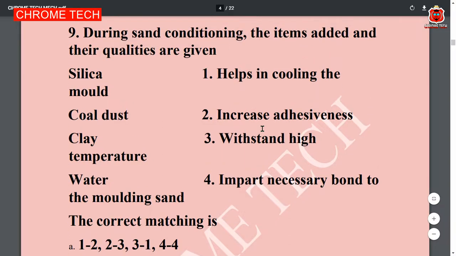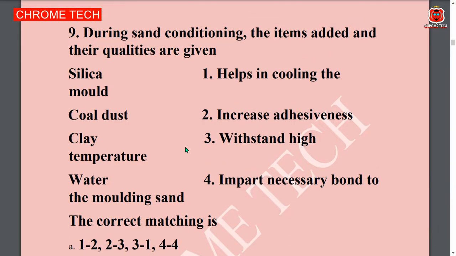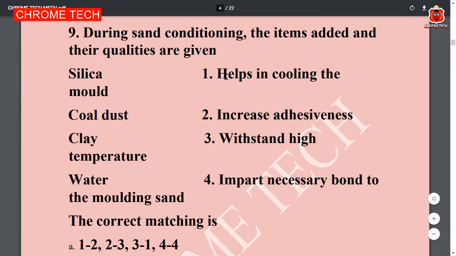Write it in your note and match it correctly. See my cursor. Silica, coal dust, clay, water. Again, I'm saying, write clearly. Silica, coal dust, clay, water. Okay, this is part A. Part B: helps in cooling the mold. Increase adhesive, only not clay. Withstand high temperature. Impart necessary bond on molding.